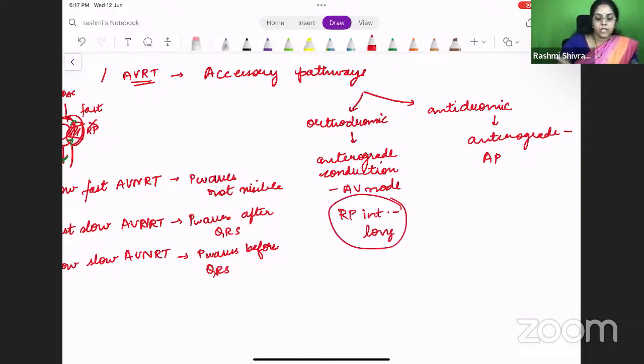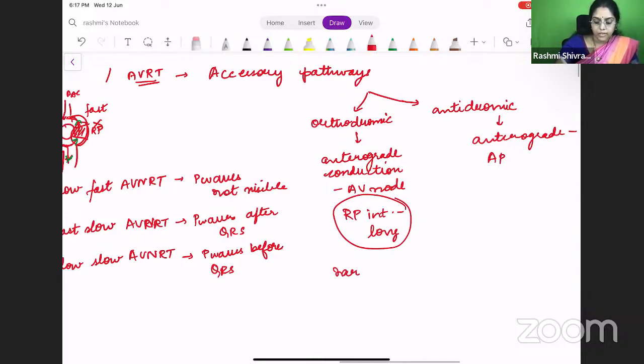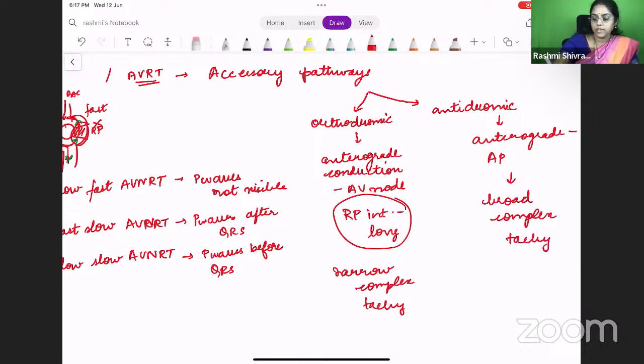So what happens in orthodromic AVRT? You will have a narrow complex tachycardia. Whereas in antidromic, you will have a broad complex tachycardia. Okay, this is what you need to remember.